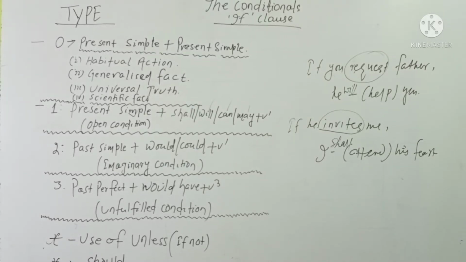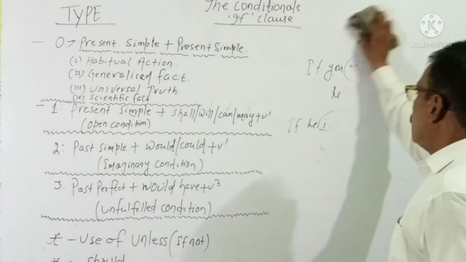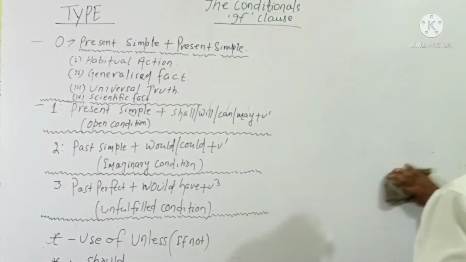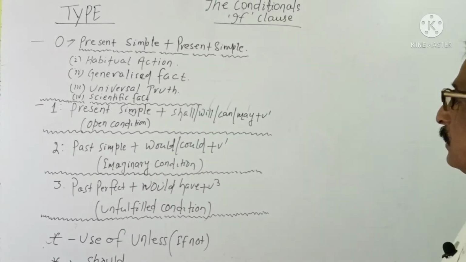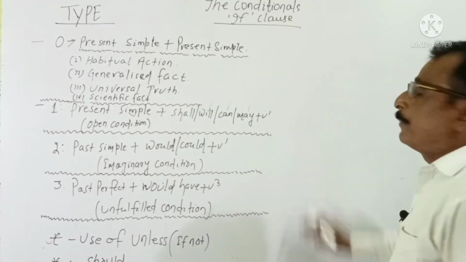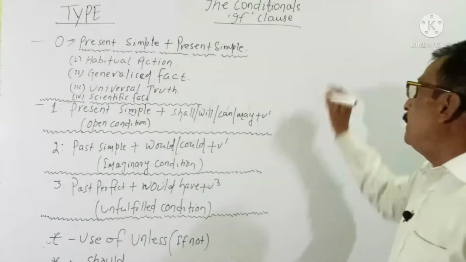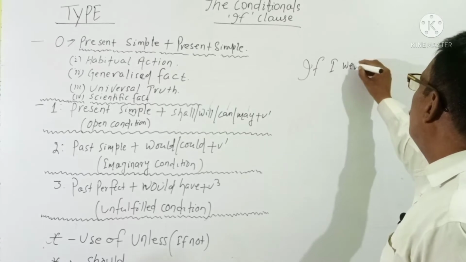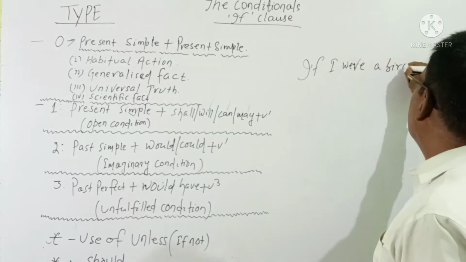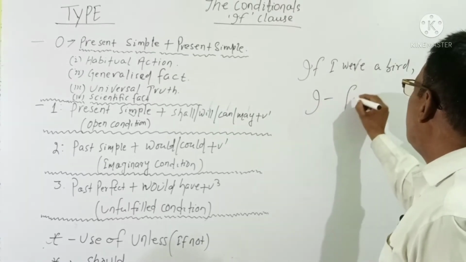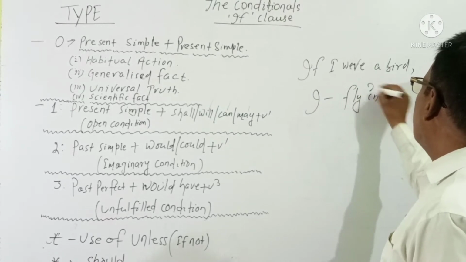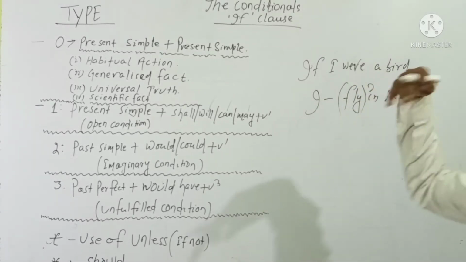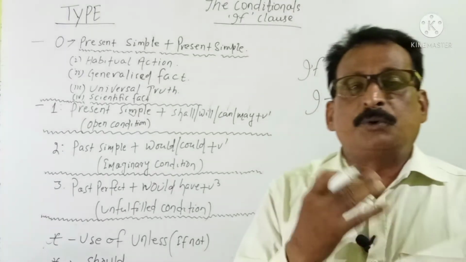Next comes type 2. Type 2, I have written there, is named as imaginary condition. Imaginary means an imaginary story. For example, a person is imagining: if I were a bird, I would fly in the sky.